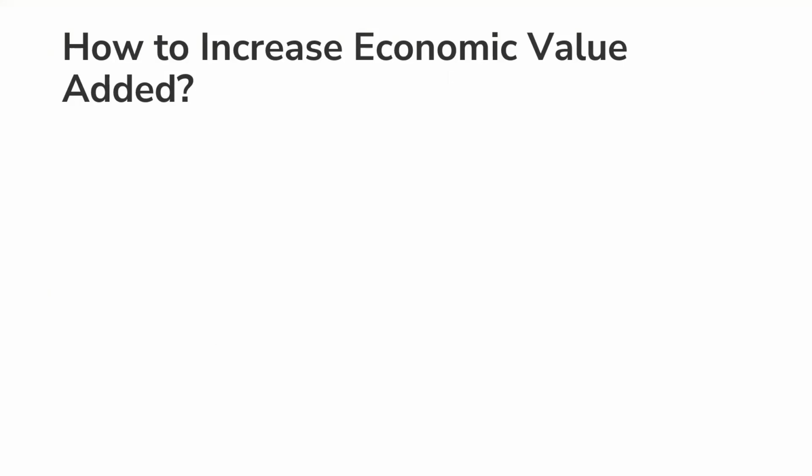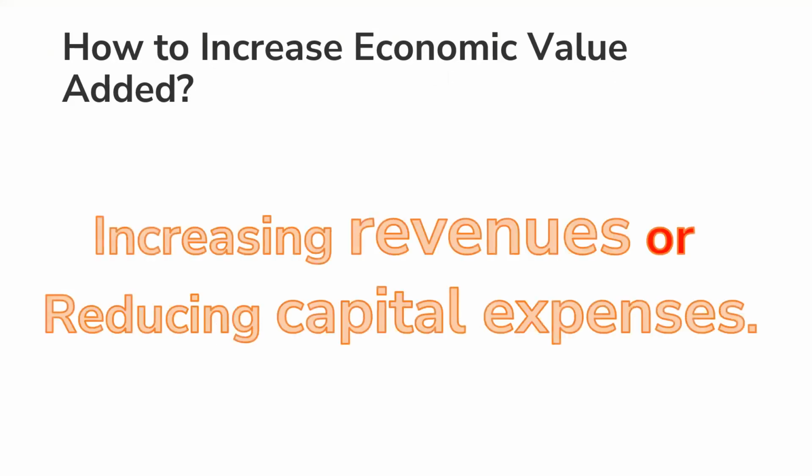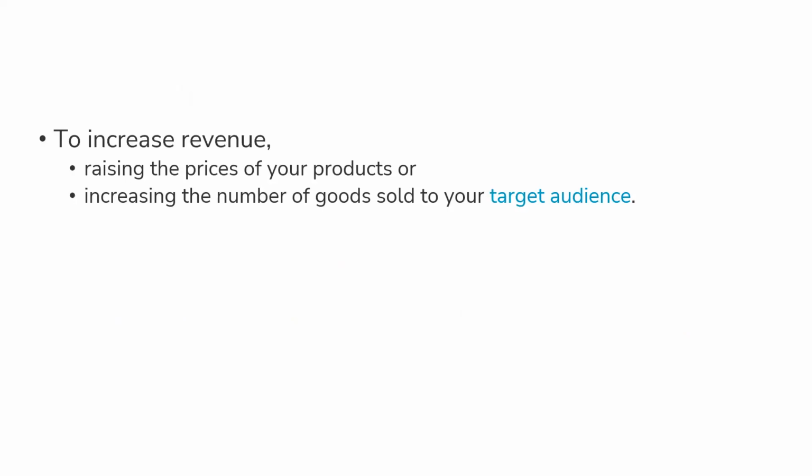So now, as we all know how to calculate EVA, it is time to review the several ways of increasing EVA. EVA can be increased by increasing the revenues of the business or reducing the capital expenditure. There are two popular methods of increasing revenues: increasing the price of your products or increasing the number of goods sold to your target audience. Now let's see which is best, either raising the prices of the products or increasing the number of goods sold to your target audience.